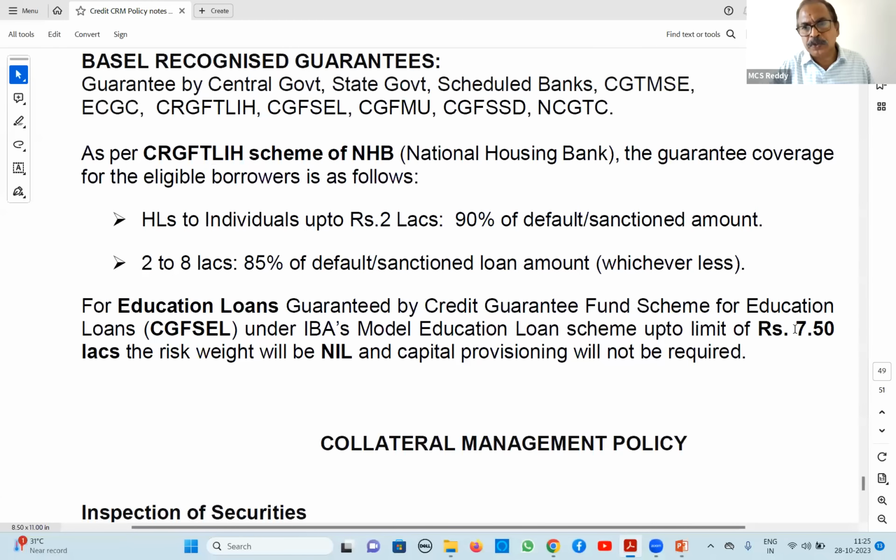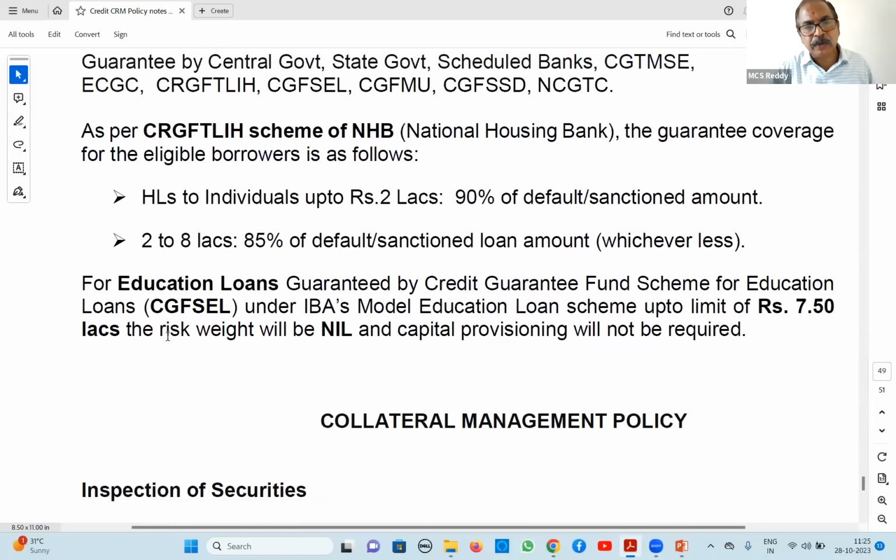Similarly, for educational loans, up to 7.5 lakhs guarantee is there. So to that extent, if you are sanctioning 7.5 lakhs with the guarantee of this CGFSEL, then it will become 0%. You need not maintain capital on that 7.5 lakhs because entire 7.5 lakhs is covered by guarantee scheme of education loans. So this is about Basel calculation of capital.